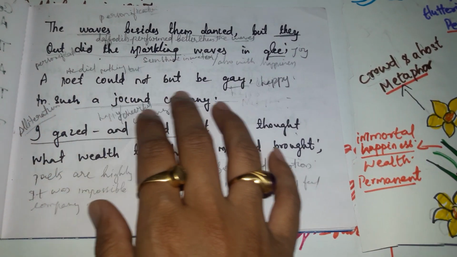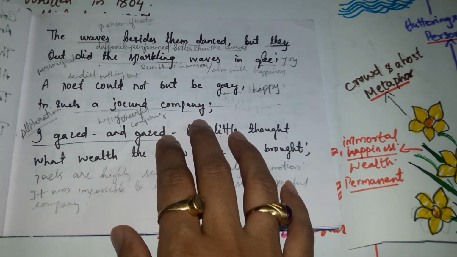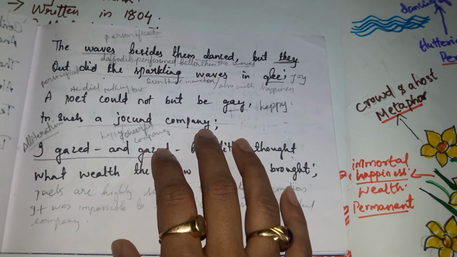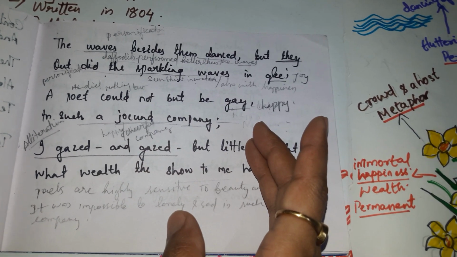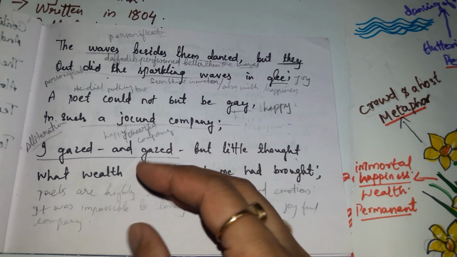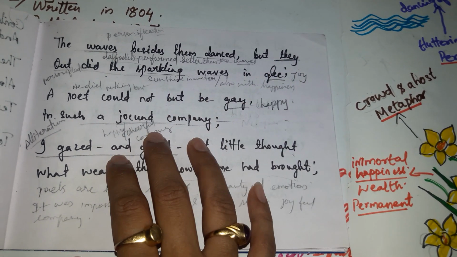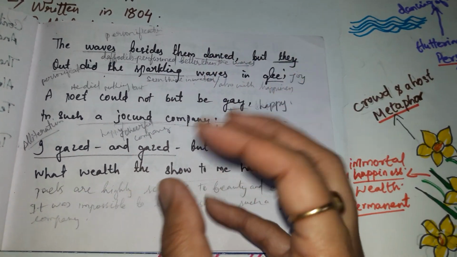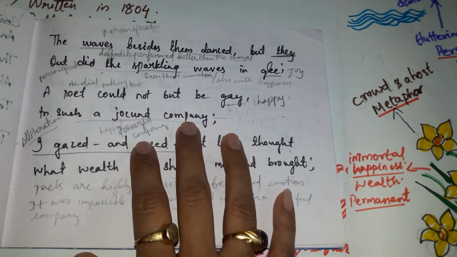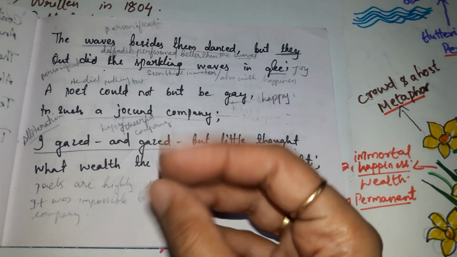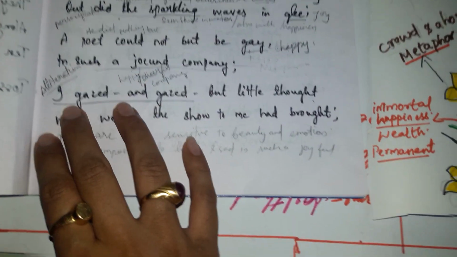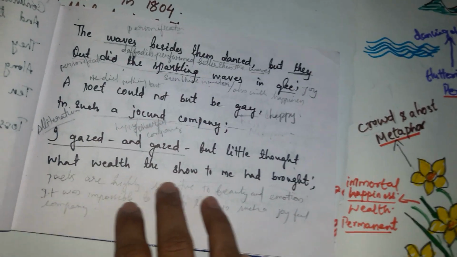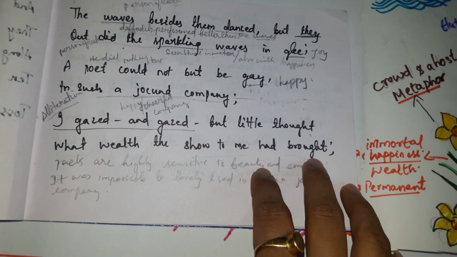Now, a poet could not but be gay in such a jocund company. So the poet says that I couldn't help myself. I was in a happy mood. I just got happy by looking at this beautiful scene and such a cheerful company of this natural beauty, that is the daffodils over there in the field. I gazed and gazed, but little thought what wealth the show to me had brought.